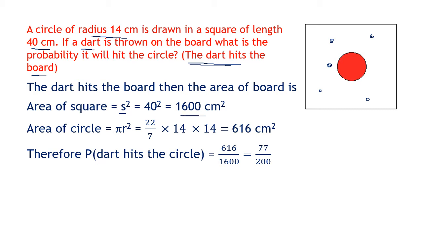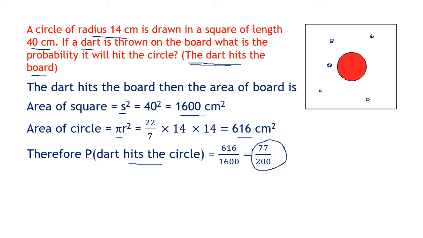Now the circle inside has got a radius 14. Area of circle is pi r square. So the area of the circle is 616. So the probability that the dart hits the circle is favorable for the circle 616 upon 1600 or 77 upon 200. This is the probability that, given the dart hits the board, the dart hits the circle of the board.